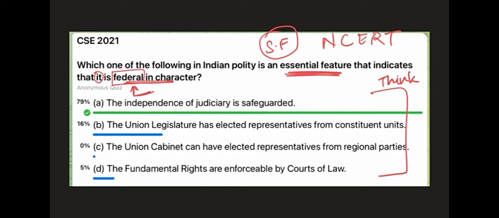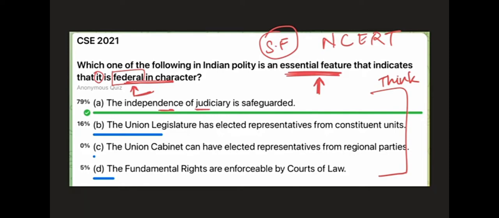So what will ensure that this distinction between center and state exists or continues to flourish? What essential feature? The question is essential feature. All of them may lead to federalism, but the question is asking you to identify the most essential, the most important feature. So independence of judiciary is safeguarded. Will it lead to federalism? Will it secure federalism? Yes, because if the judiciary is independent, then it will not be influenced by the central government or the state government, and it can give its own opinions without any fear or favor, right?